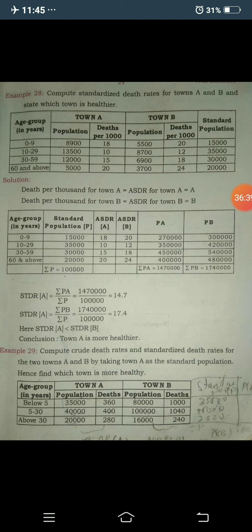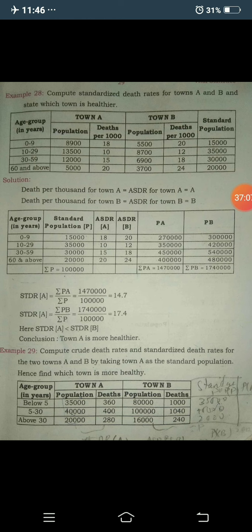Similarly, multiply the age specific death rates of town B with the corresponding standard population. 20 into 15,000, here you get 3 lakh. 35,000 into 12, you get 4 lakh 20,000. 30,000 into 18, here you get 5 lakh 40,000. 20,000 into 24, here you get 4 lakh 80,000.